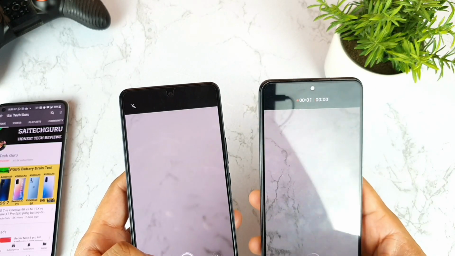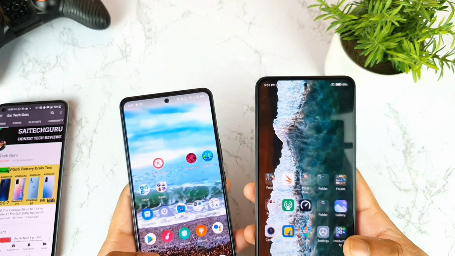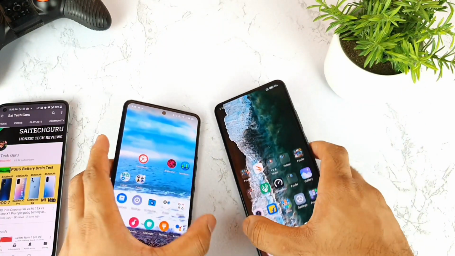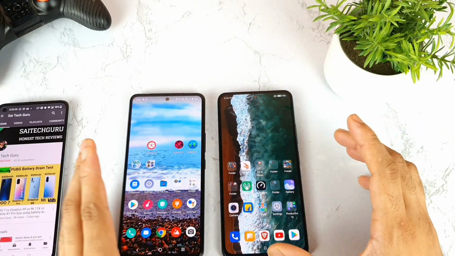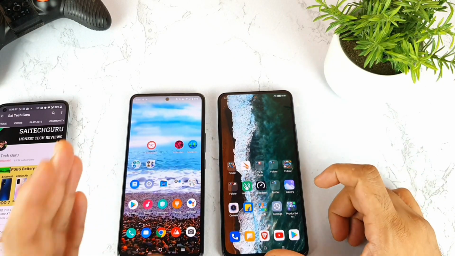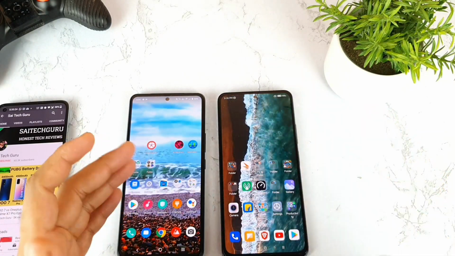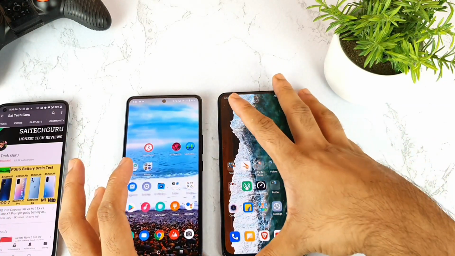You can start recording. So this is a quick comparison. I think I did cover plenty of features between both phones. As I said, this is not the actual camera comparison, this is just the camera features comparison. So which UI has better optimization and better options for the users.